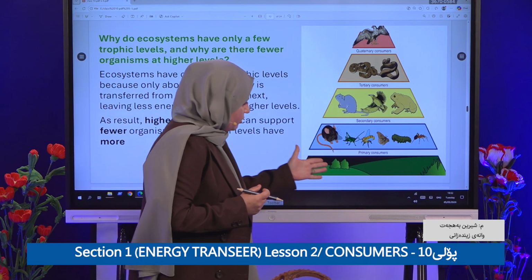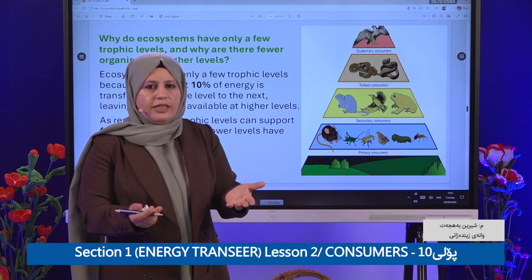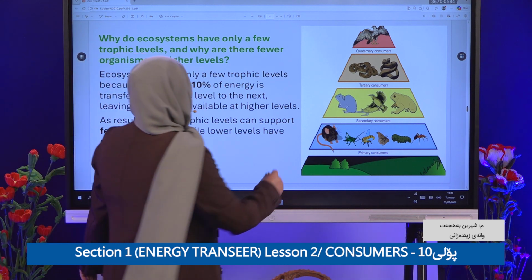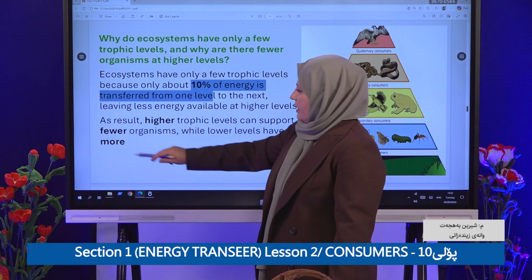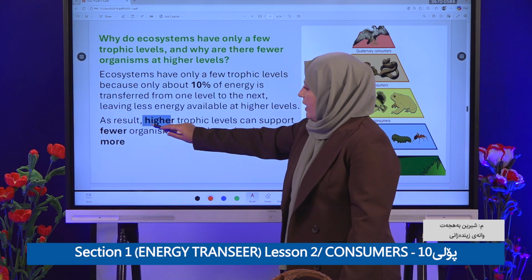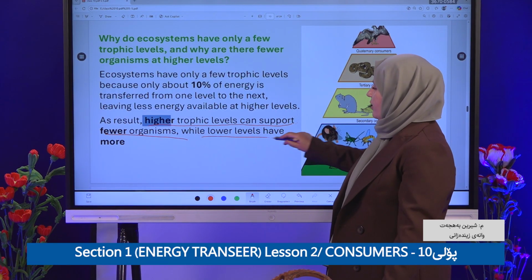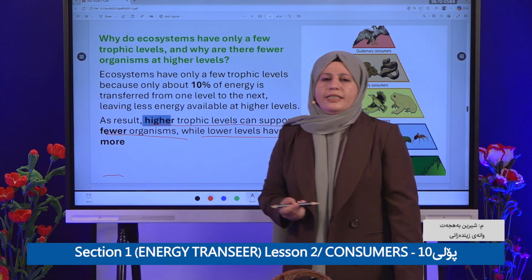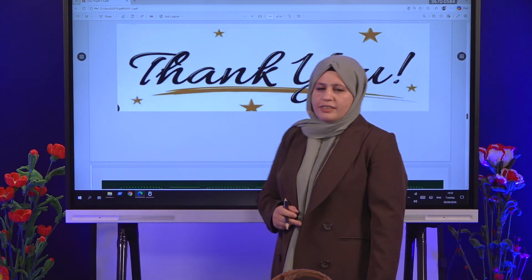For example, there are more producers, more plants, and when there are more plants there is more energy, which means more organisms. So ecosystems have only a few trophic levels because only about 10% of energy goes to the next. As a result, the higher trophic levels can support only a few organisms, while the lower levels have more, because lower levels have more energy. That is why. Okay. Thank you for listening, dear students.